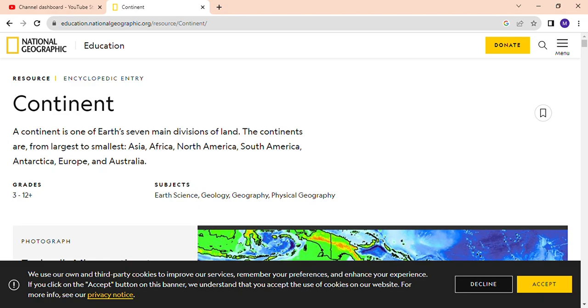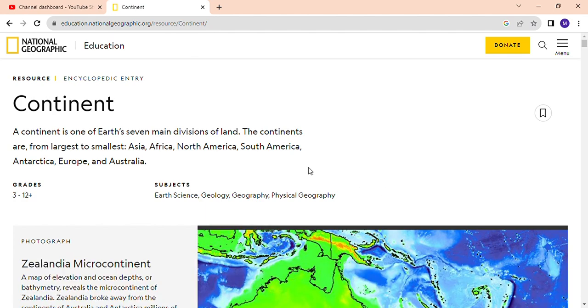In geography, one of the most important things we have to learn about is the continent. What is a continent and how many continents are there in the world? What is the difference between them? Which is the world's largest and which one is the smallest? The whole world is divided into seven continents. What are their features and everything? We will discuss in detail.